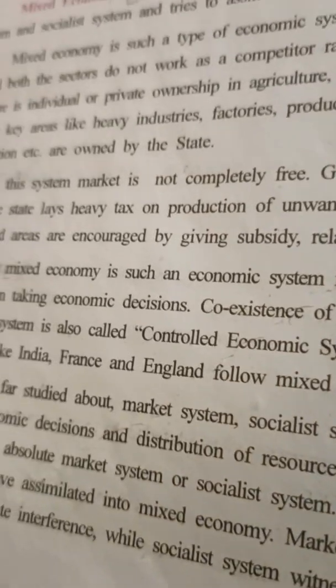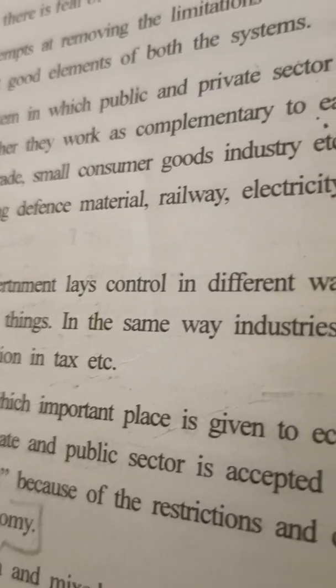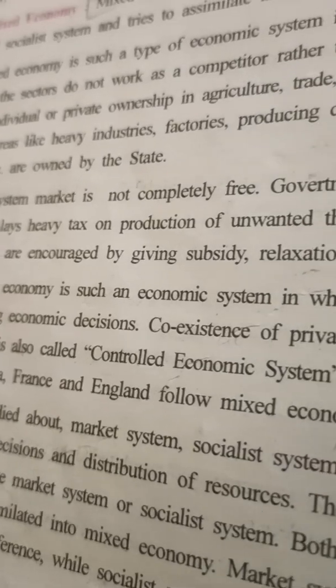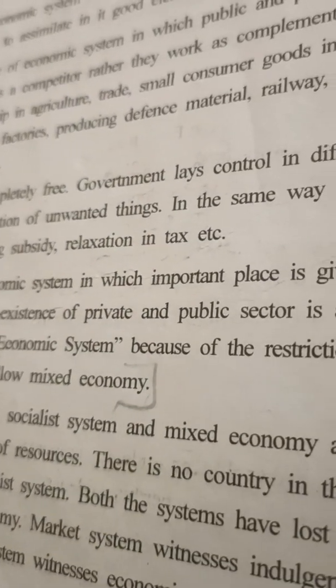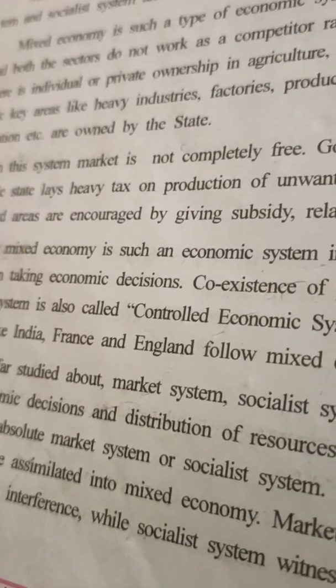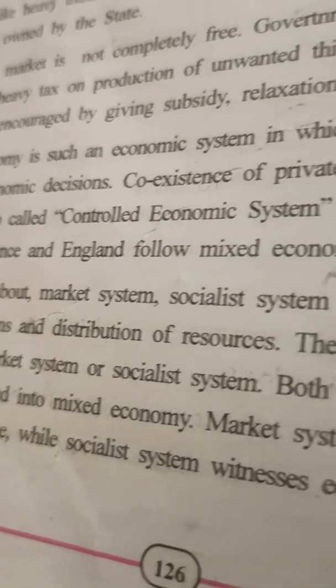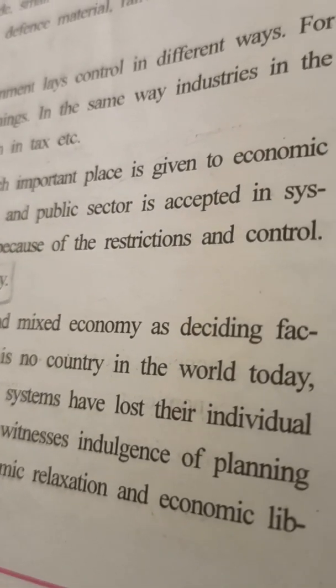मतलब एक दूसरे के सहारे. There is individual or private ownership in agriculture, trade, small consumer goods industries, etc. While basic key and heavy industries, factories producing defense material, railway, electricity, roads, irrigation, these are all in the hands of government. In this system, market is not completely free. Government lays control in different ways. For example, state lays heavy taxes on production of unwanted things. In the same way, industries in the backward areas are encouraged by giving subsidy and relaxation in tax.